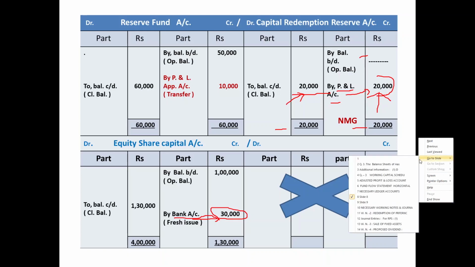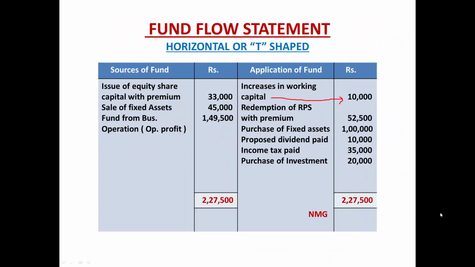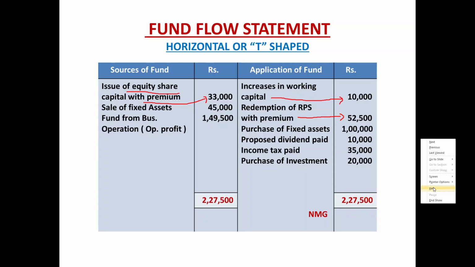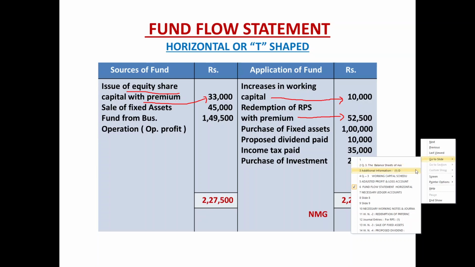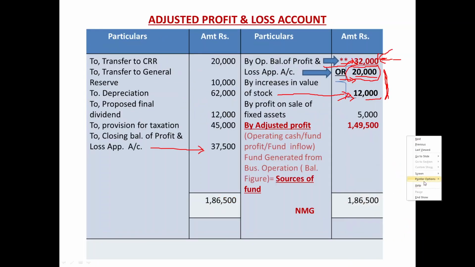Let us report it. First of all, the fund flow statement, 2 items as I told you. See, redemption of RPS with premium 52,500, and on the sources side, issue of new equity share capital with premium 30,000 plus 3,000, that is 33,000. So 2 items in the fund flow statement and 1 item in the adjusted profit and loss account, that is for the creation of CRR.